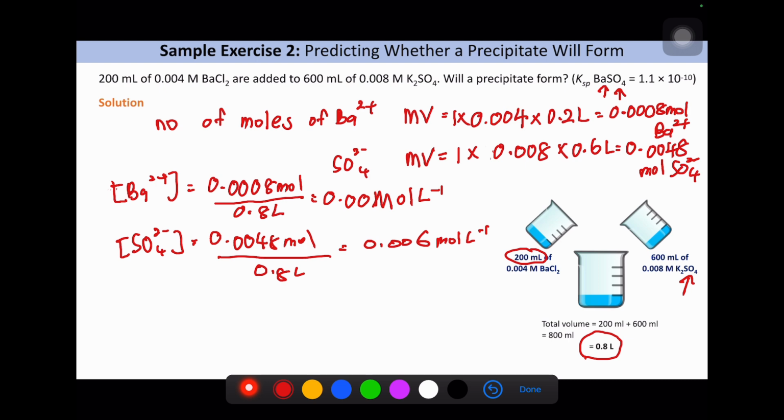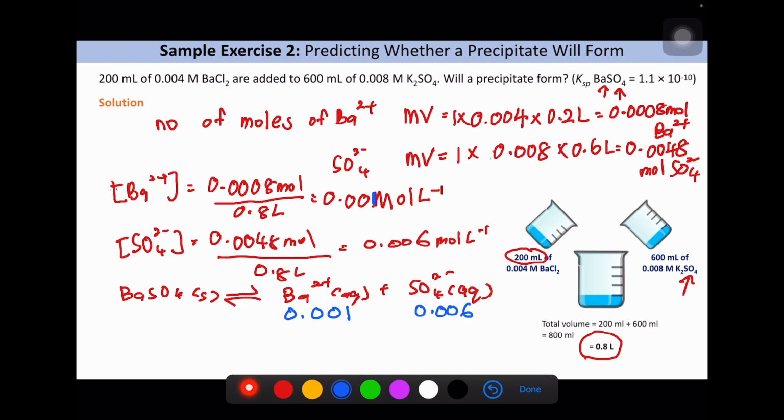Now we do the equation. BaSO4 in solid, we do the reversible arrow, Ba2+ in aqueous produces sulfate in aqueous. Okay, for the molarity here, we substitute 0.01 and this one is 0.06.